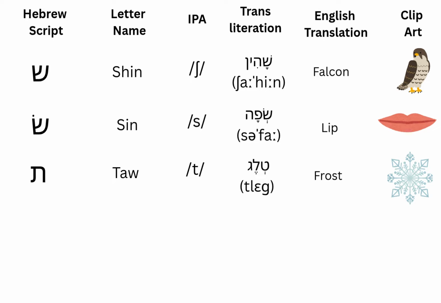The next is seen. It gives the sound s, like in the word safa, which means lip. The next is tau. It gives the sound, like in the word tlag, which means frost.